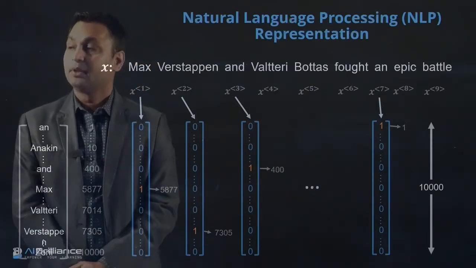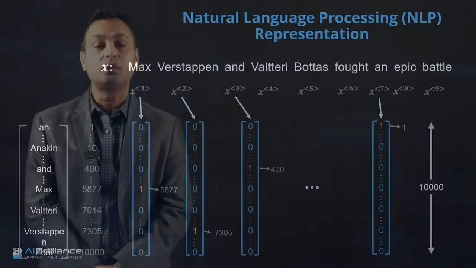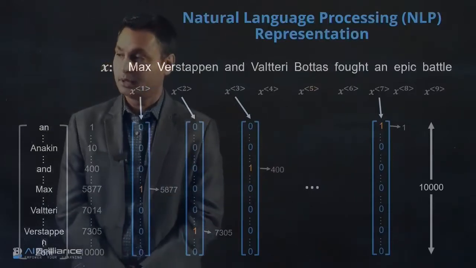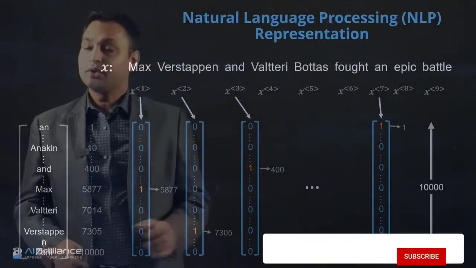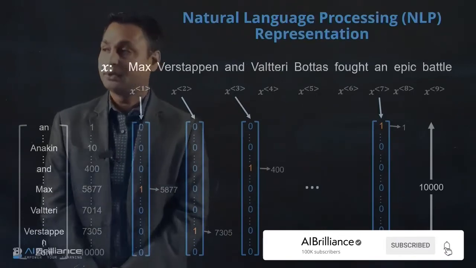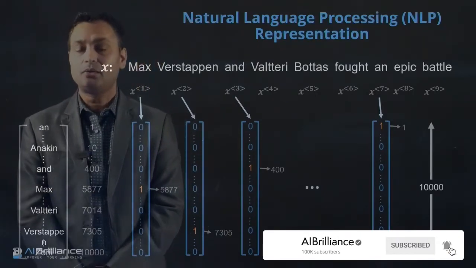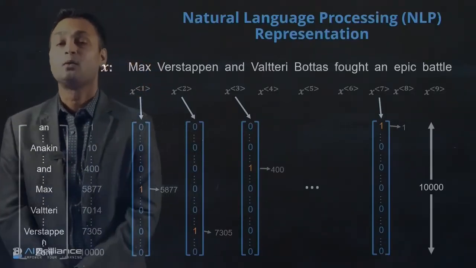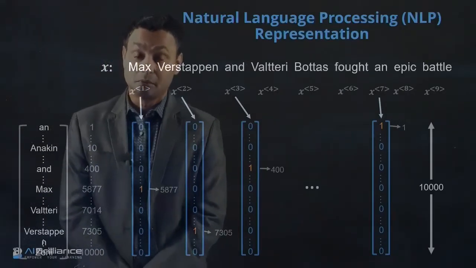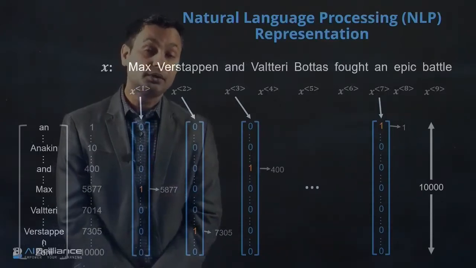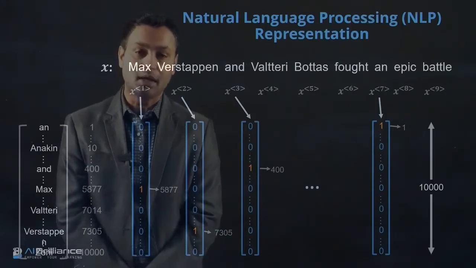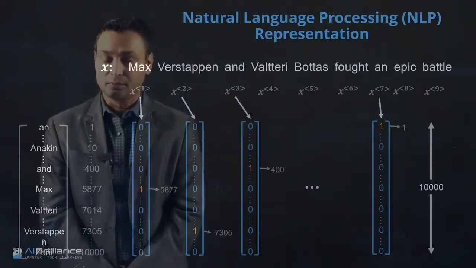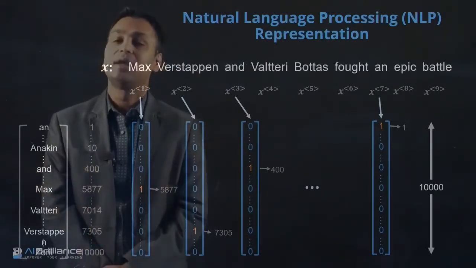Now, this is one-hot encoding, which is one way to represent a set of words, typically in natural language processing. But recently there have been other developments in the representation aspect, and now typically you do not use a one-hot vector, you use what is known as word2vec, or the more recent one called BERT, B-E-R-T, which is a representation that has been trained on millions and millions of data samples.